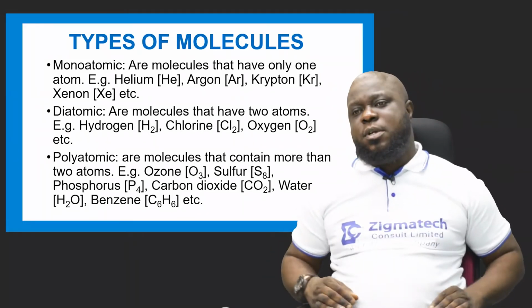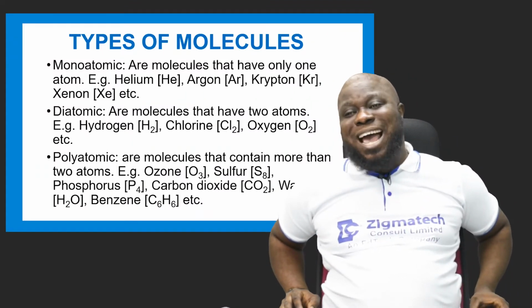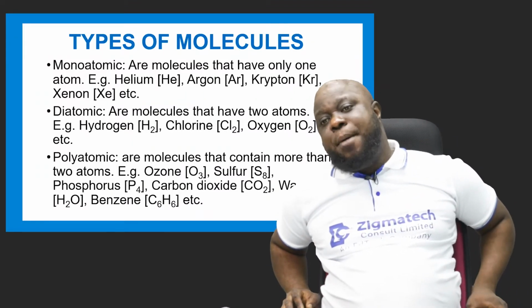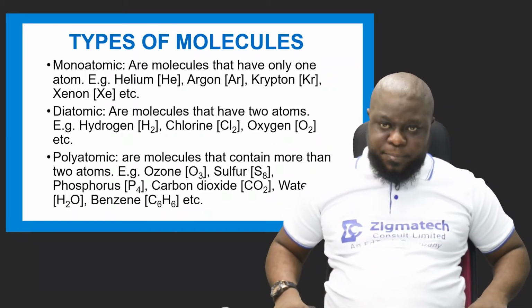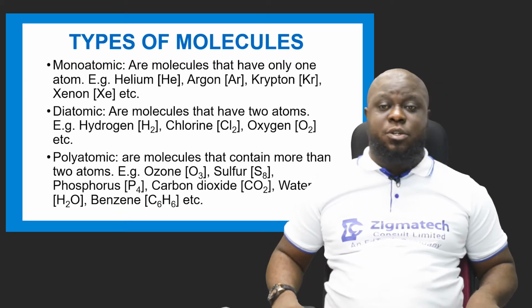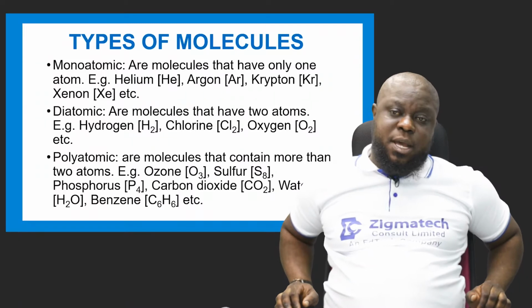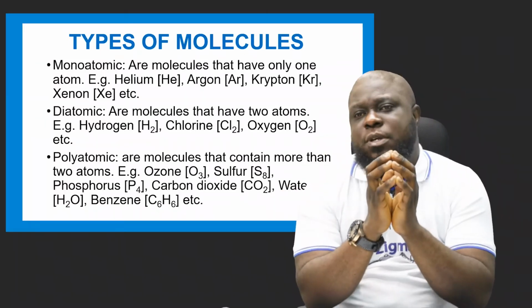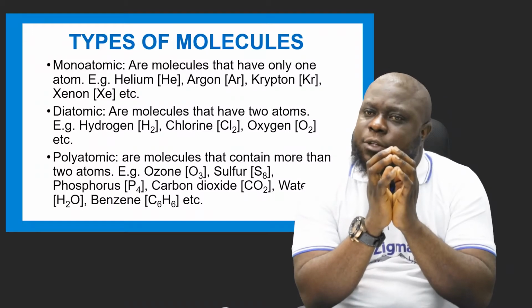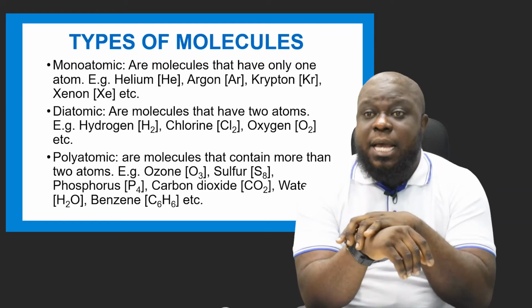The ozone, sulfur has 8, phosphorus has 4, carbon dioxide has 3, because the carbon is 1 and the oxygen is 2. Water has 3, the hydrogen is 2 and the oxygen is 1. Benzene has 12, the carbon is 6, hydrogen is 6. So if you check these particular compounds, now remember the monatomic are just elements with 1 atom, like the helium.